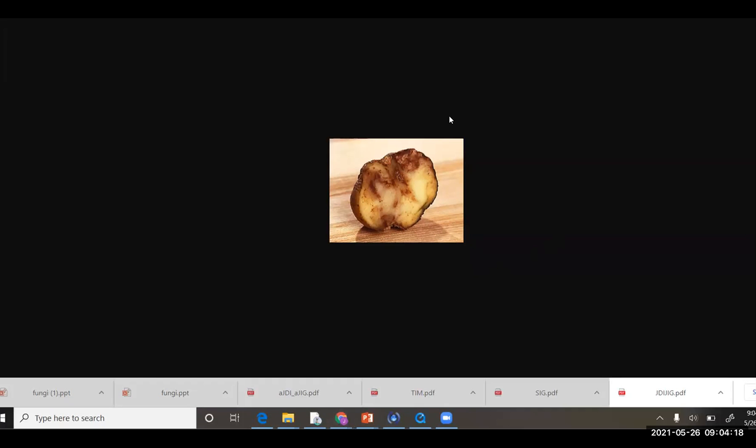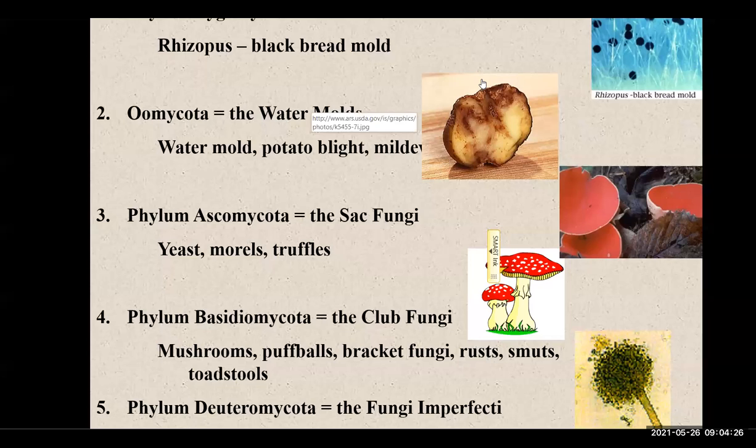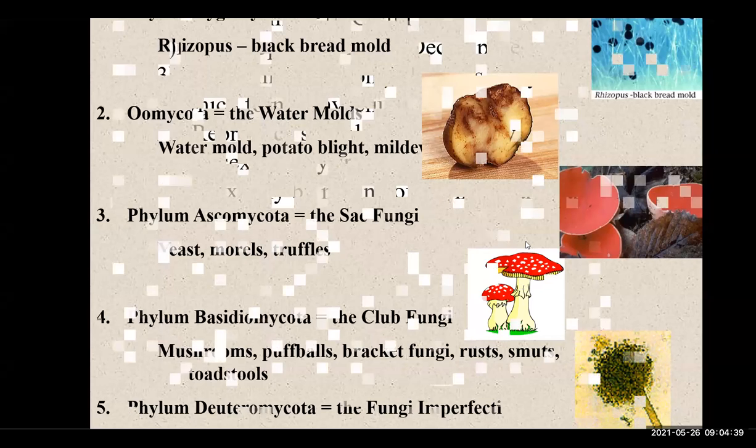All right. Next one here, we are going to talk about phylum Ascomycota. This is the sac fungi. As you can see here at the right side, the yeast, morels, and truffles are examples of phylum Ascomycota.